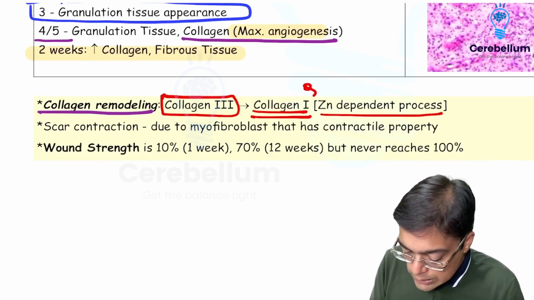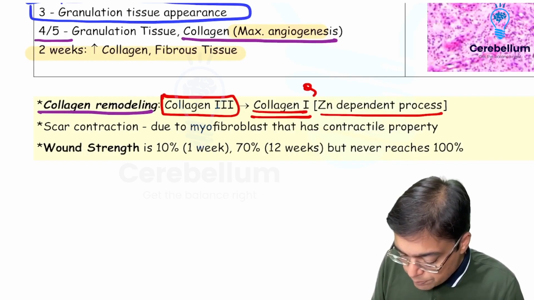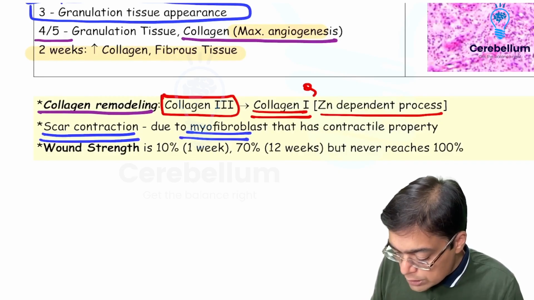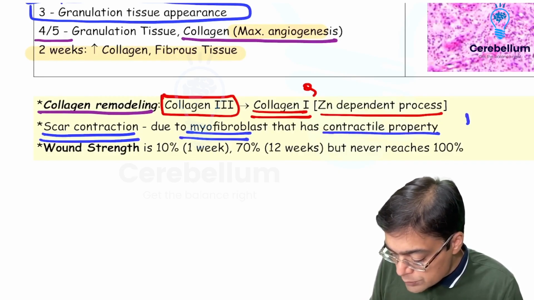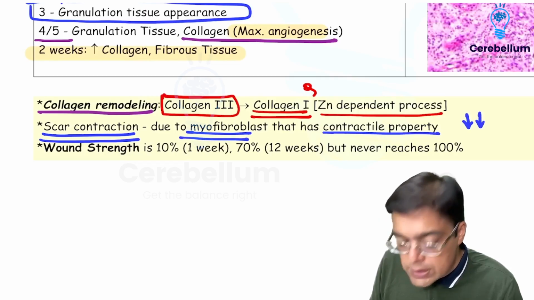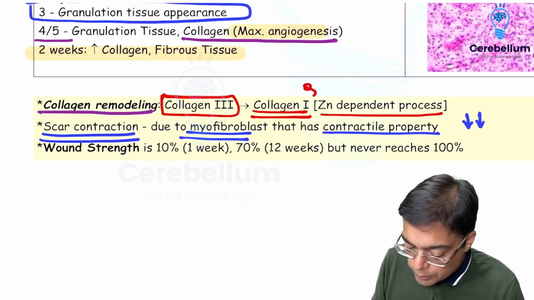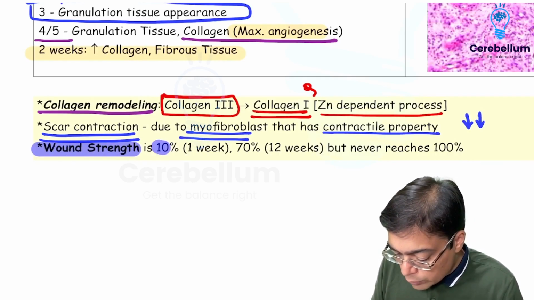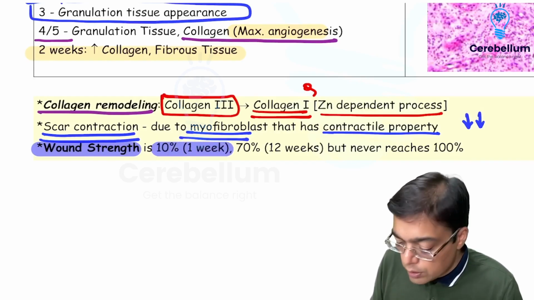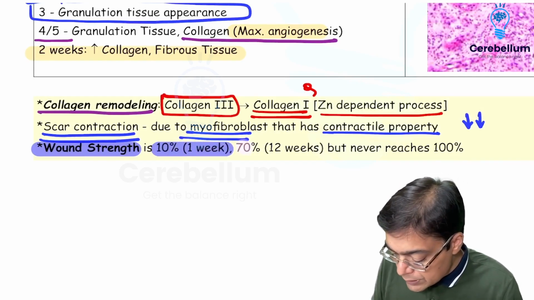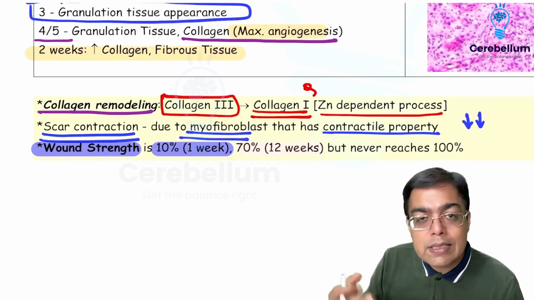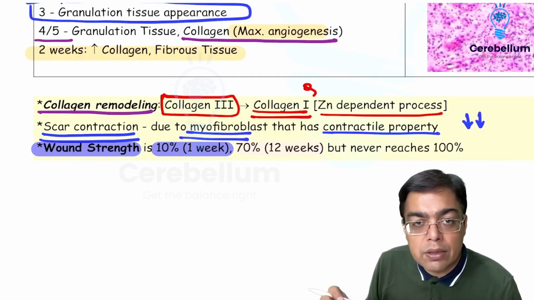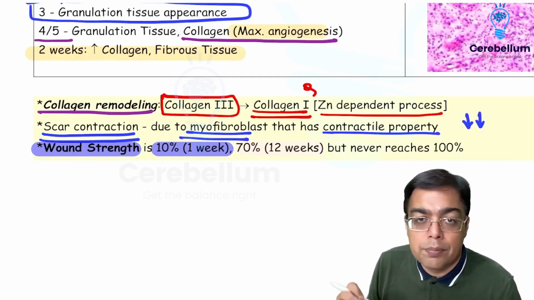Once you're talking about the concept of scar contraction, that is primarily because of altered fibroblasts, which are given the name myofibroblasts, which have a contractile property. So they are responsible for causing a decrease in the size of the scar. Another important thing to keep in mind is the strength of a wound. The strength of the wound after about 1 week of an injury is just about 10%. It is going to be around 70% by the end of 3 months. As time passes, the strength of the wound keeps on increasing, but it never reaches 100%.